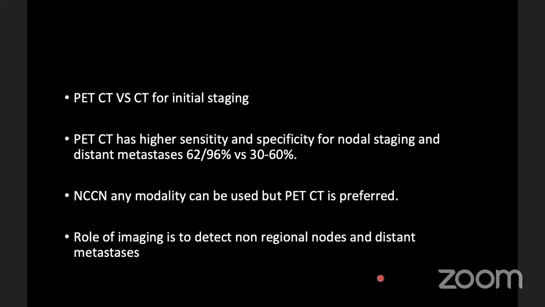We have already discussed PET-CT versus CT for initial staging. PET-CT is preferred. PET-CT has a higher sensitivity and specificity for nodal staging and distant metastasis. NCCN recommends any modality can be used, but PET-CT is preferred. So what is the role of imaging? The role of imaging is to detect non-regional lymph nodes and distant metastasis.